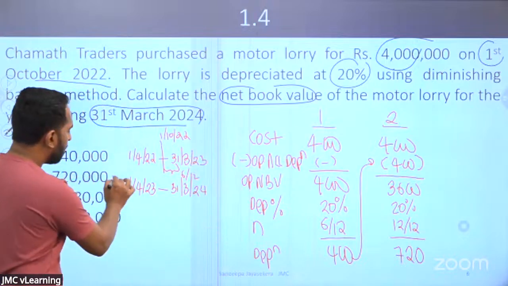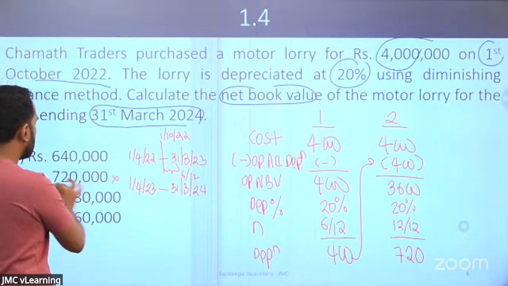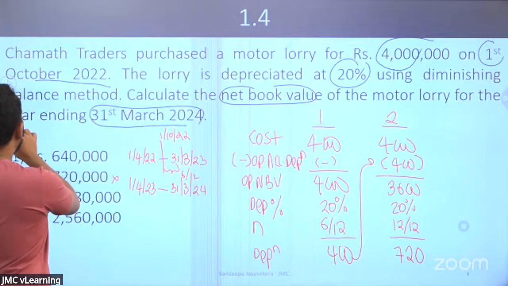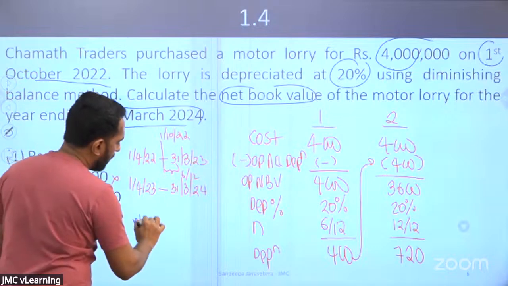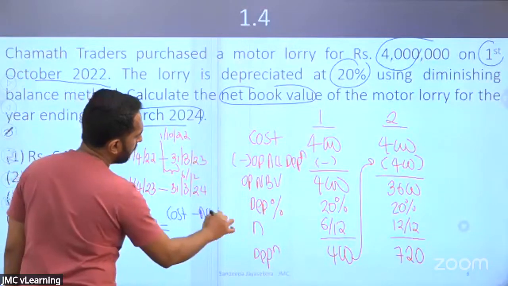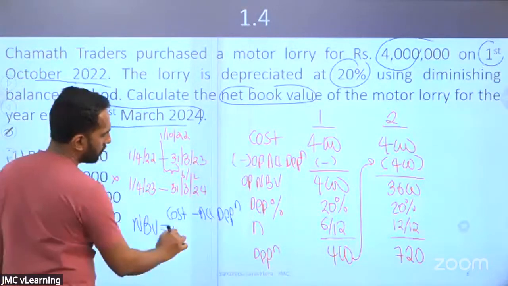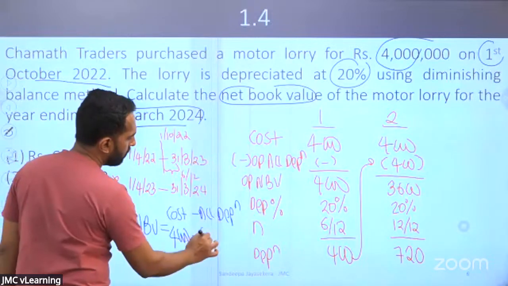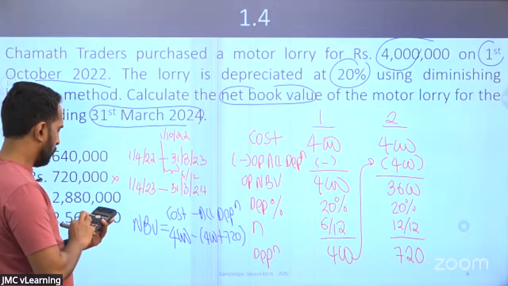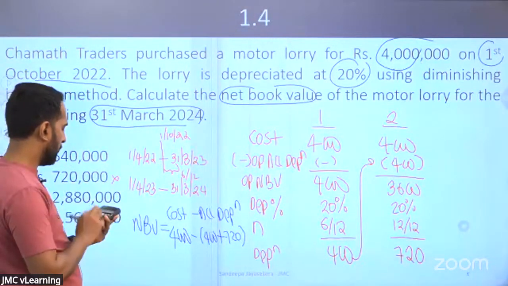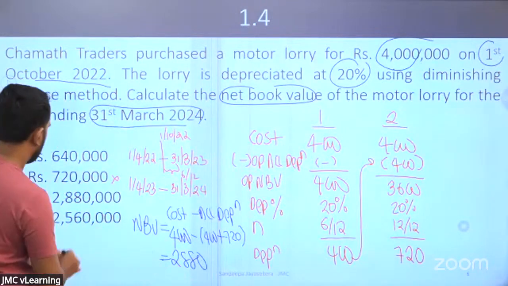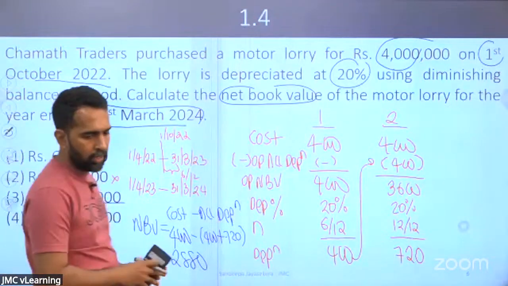Now they are not asking the 720. Some people will get the answer and they will just say 720. No, that's not what they are asking. They are asking the net book value. How do we calculate the net book value? Cost less accumulated depreciation. So the cost of the asset is 4,000. Accumulated depreciation includes 400 and 720. So 4,000 minus 400 minus 720. I'll be arriving at an answer of 2,880. So the answer would be the third one.